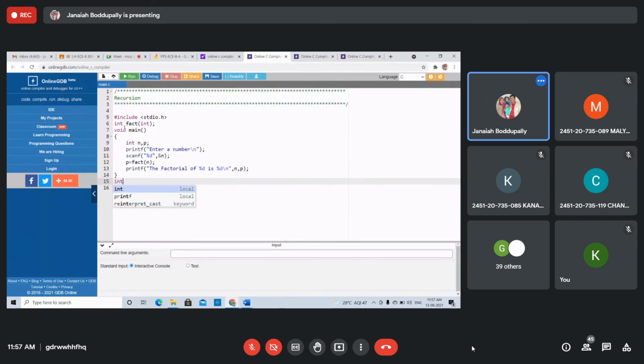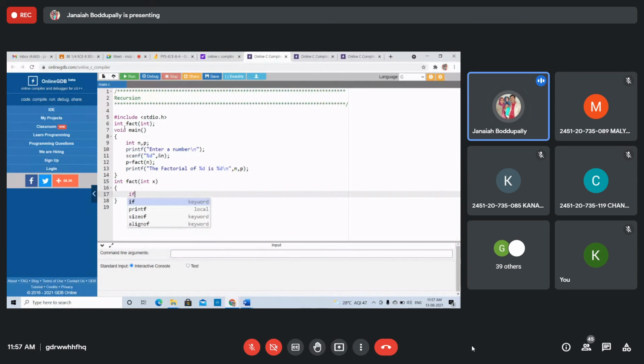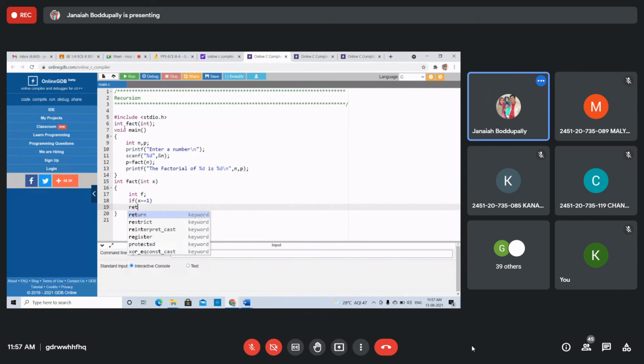Int fact, int x, any variable you can take. And also, if you declare some local variables, take f to store the factorial value. Right? If x equal to 1, x equal to 1 means, what does it mean? Factorial is x only.